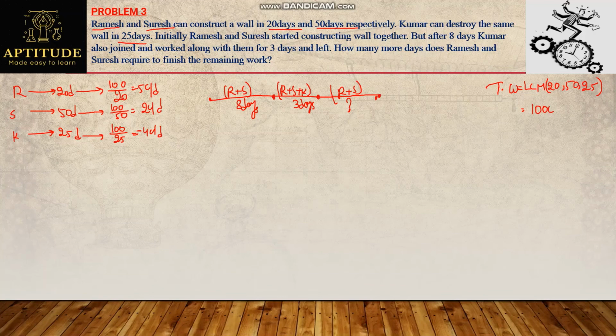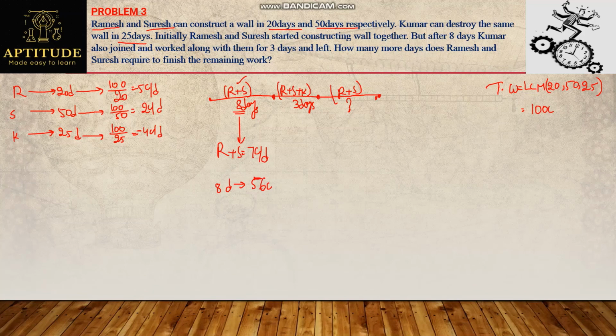So let's do it in the same pattern. Observe here, for the first 8 days, Ramesh and Suresh are working. How many chocolates can they finish in one day together? It is 5 plus 2, 7 chocolates. For one day, they can eat 7 chocolates. And they work for 8 days. In 8 days, how many chocolates can they eat? Simply 8 into 7, 56. So they ate 56 chocolates.